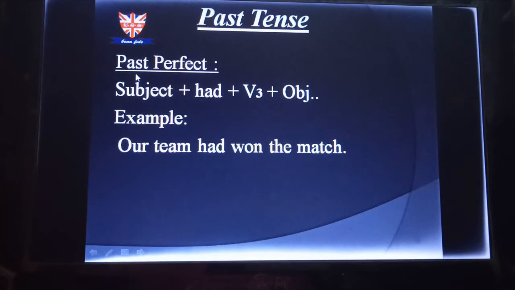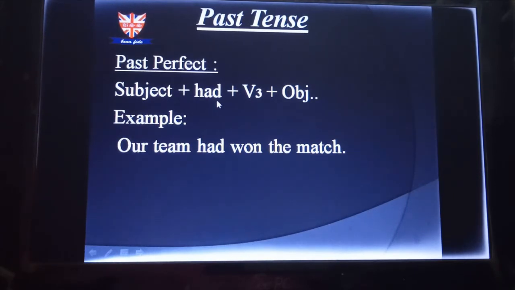Compared with present tense, where we had problems with have or has, in past perfect we don't need to worry about that, because whatever the subject is, whether first person, second person or third person, singular or plural, you always go for had. And V3 will always be used in perfect tenses, whether past, present or future perfect.